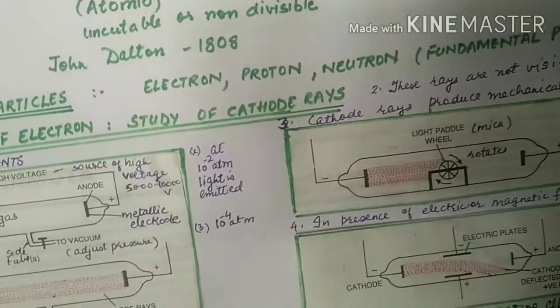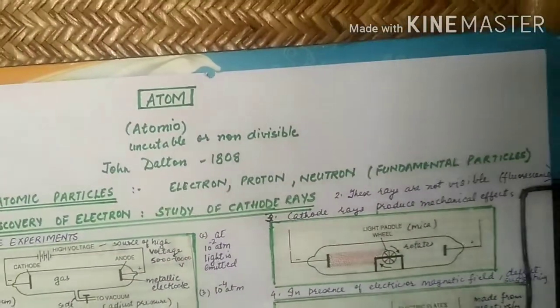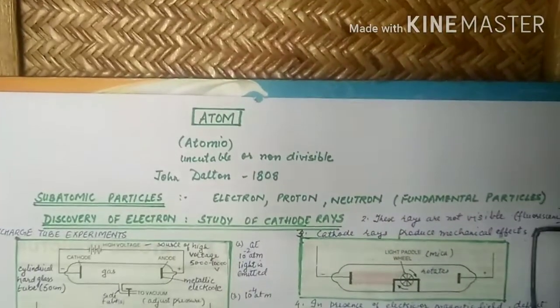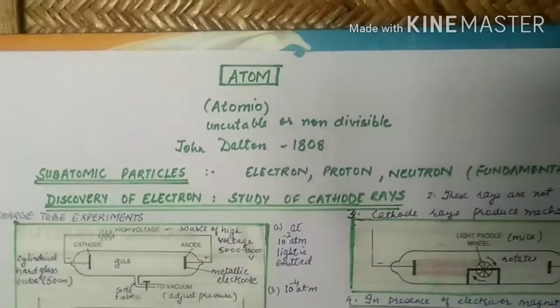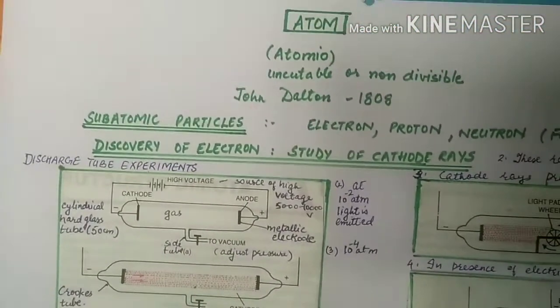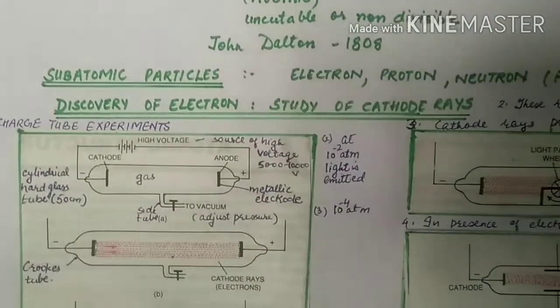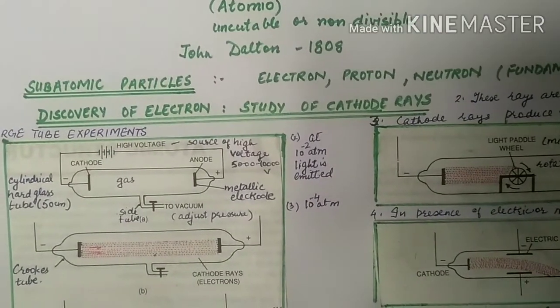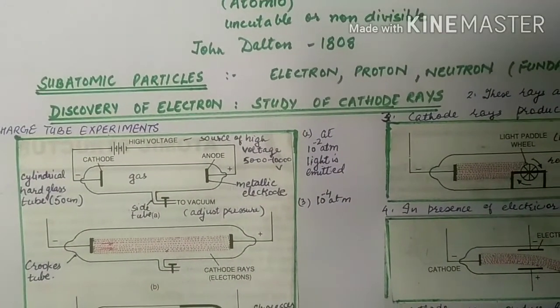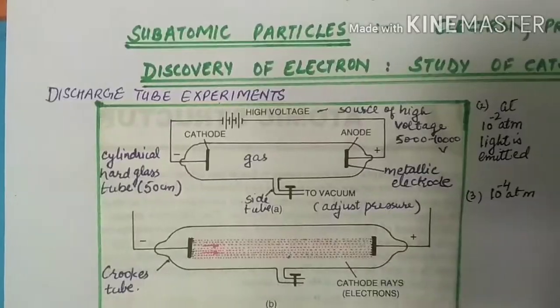Why were these particles called the fundamental particles? Because these particles are present in each and every atom of the universe. Now, how these particles were discovered, we will take one by one. First is discovery of electron.